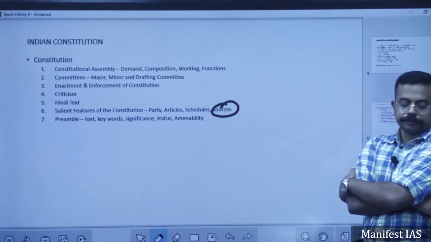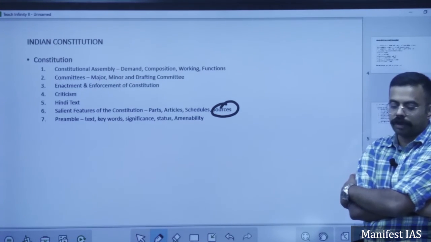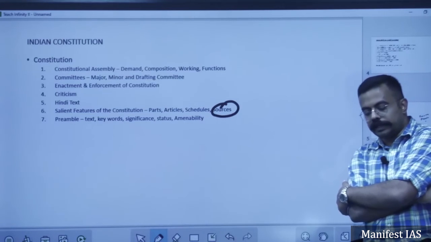So next comes the idea of fraternity. Fraternity means, you just remember one word, brotherhood. Brotherhood among all the Indians is called the idea of fraternity.